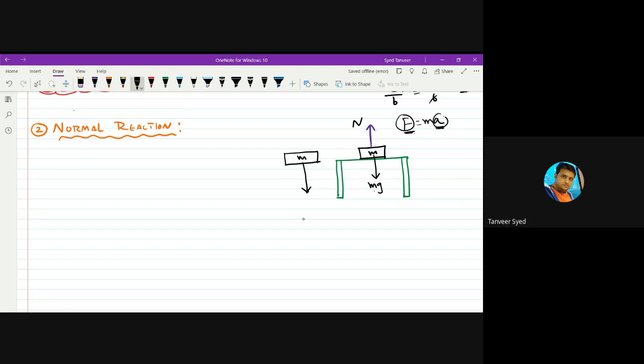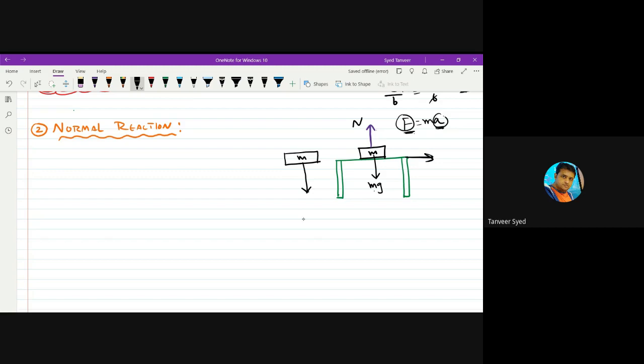Now imagine you suddenly pull this table aside. What happens? It will fall down. That means the moment the body loses contact with the surface, normal reaction becomes 0. If there is no normal reaction, only weight will be acting downward. And due to that weight, it will fall down. So this is normal reaction.